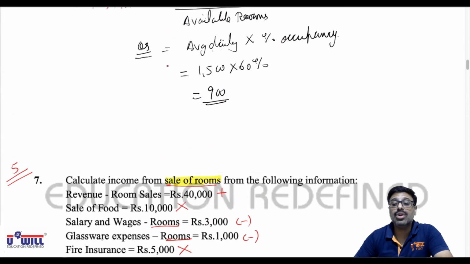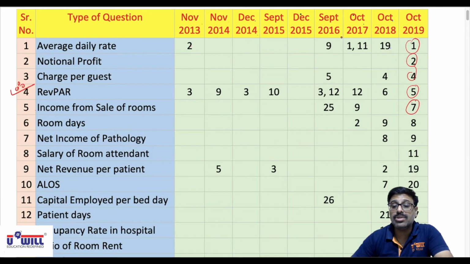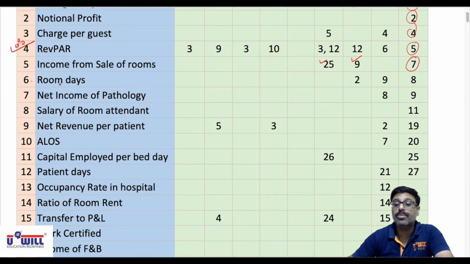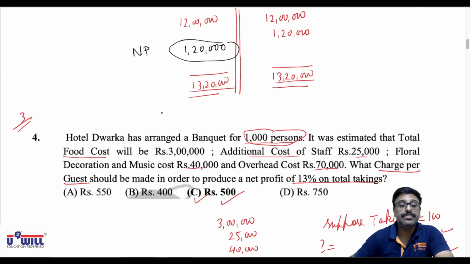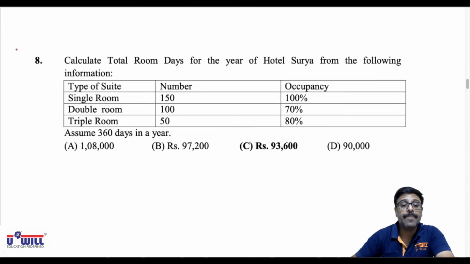Now, based on this, question number 7, you have to try September 2016's question 25 on your own and October 2016's question 9 on your own. Now, 6th variety of question is room days. Question 8 I am doing of October 2019. So be attentive. This is the 6th question now we are doing for today.